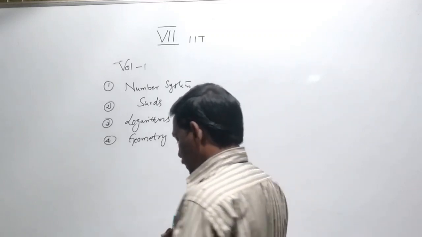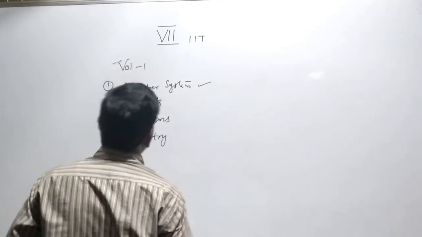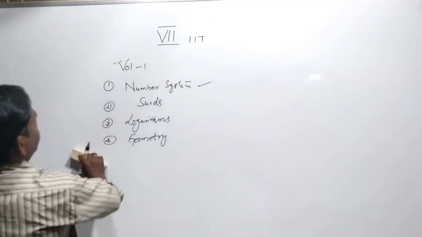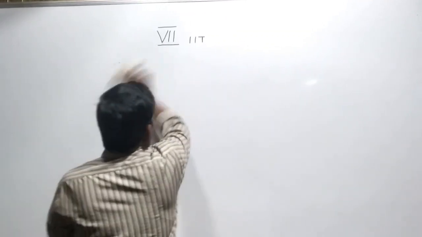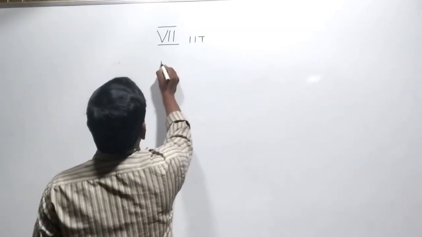So now we are going to learn about number system.